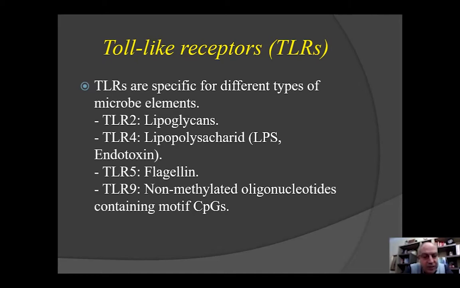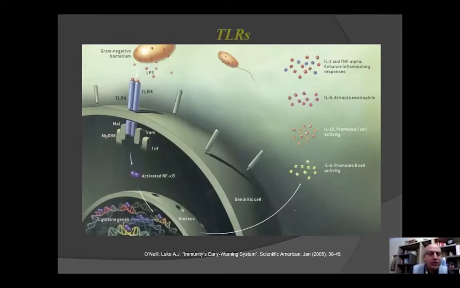For example, if you have a mouse that doesn't have TLR4, it will be killed immediately by gram-negative bacteria because it doesn't have the tools to capture and then to phagocytose. TLRs are extremely important. So here, for example, TLR4 against LPS bacteria. If you don't have TLR4, this bacteria cannot be recognized, and then it will infect the cell and destroy it.